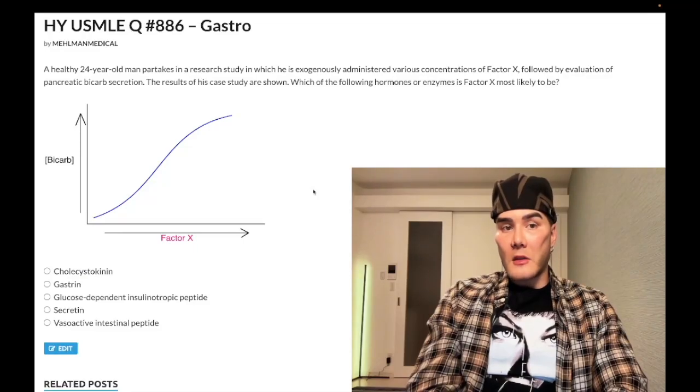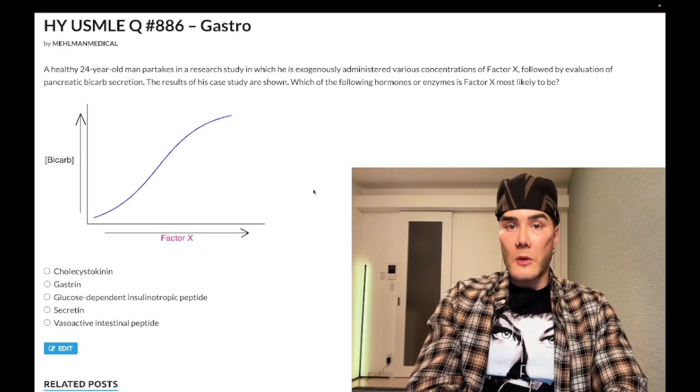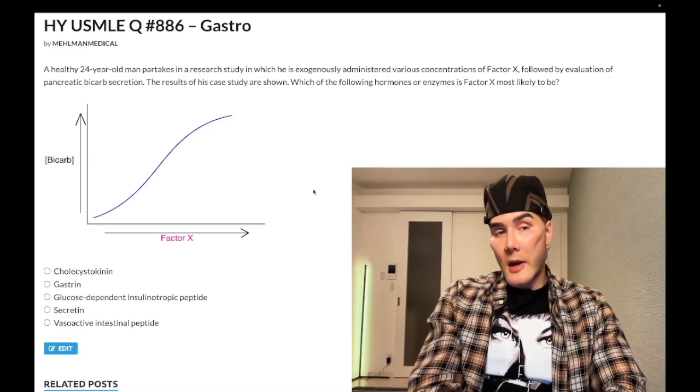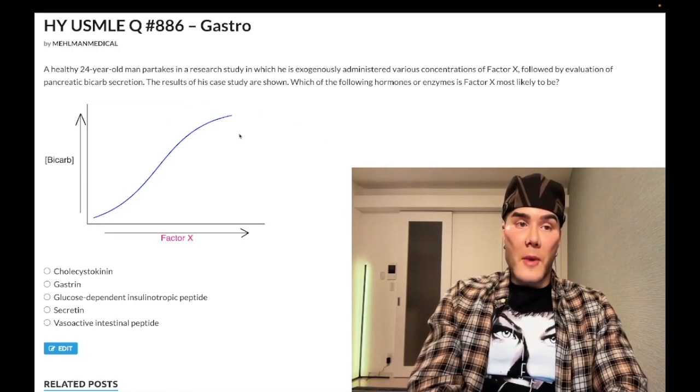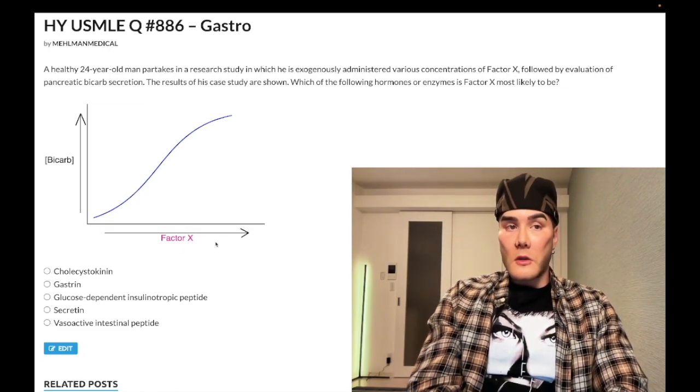How's it going, guys? We have a past little question for gastrophysio step 1. A 24-year-old man partakes in a research study in which he is exogenously administered various concentrations of factor X, and this causes bicarb secretion from the pancreas. The question wants to know just simply which of the following is factor X. It's past little, as I said. So let's just hop through the answer choices here.